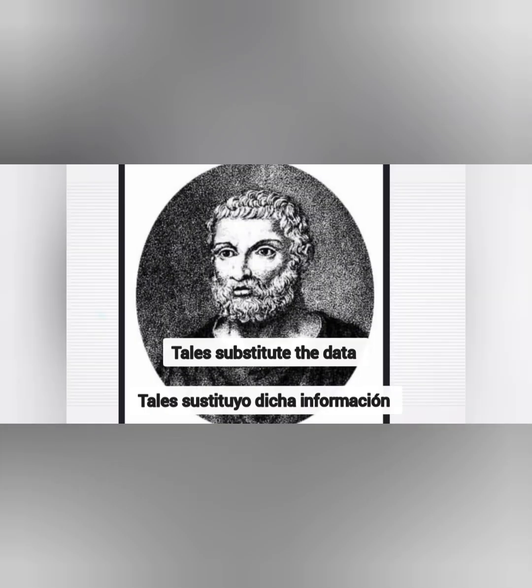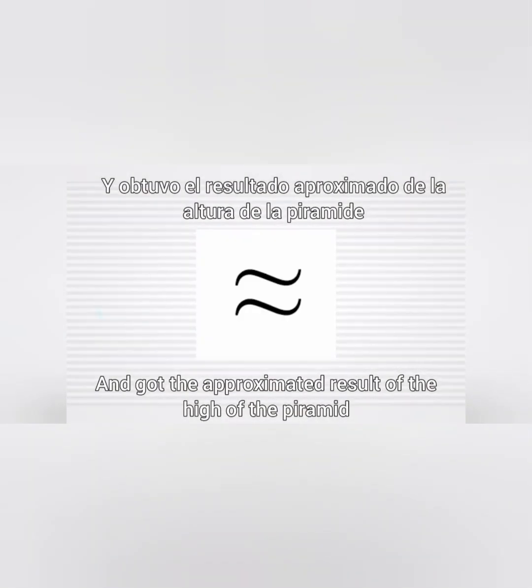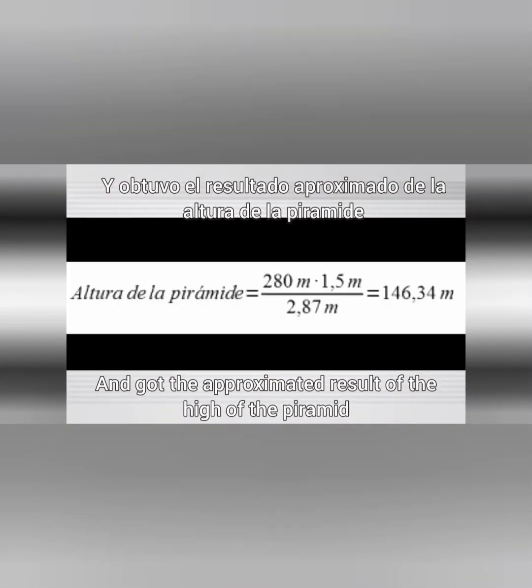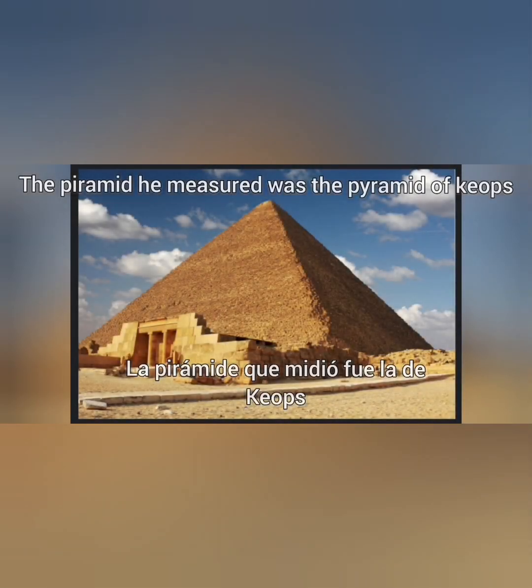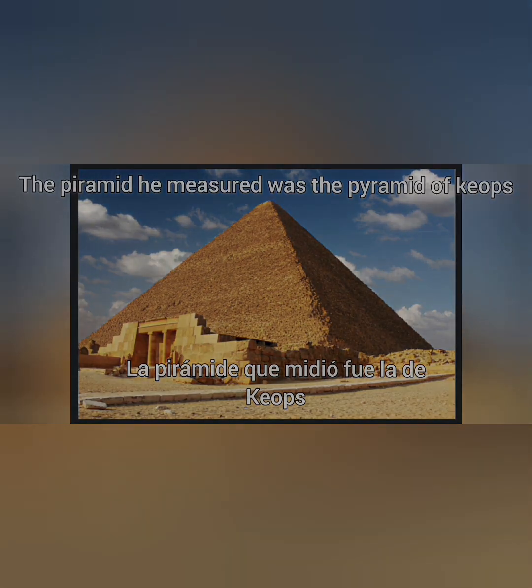Thales substituted the data and got the approximate result of the height of the pyramid, which was 149.34 meters. The pyramid he measured was the pyramid of Cheops.